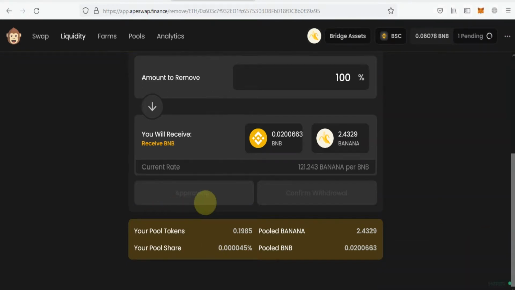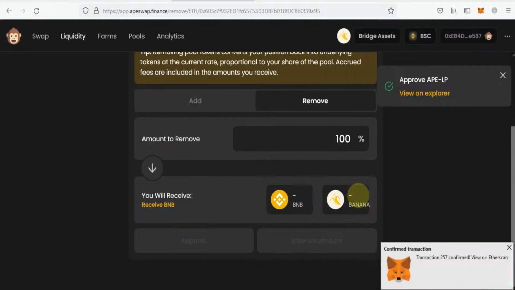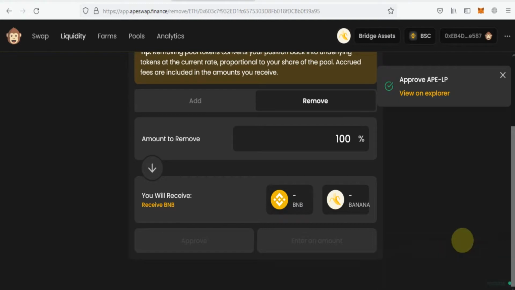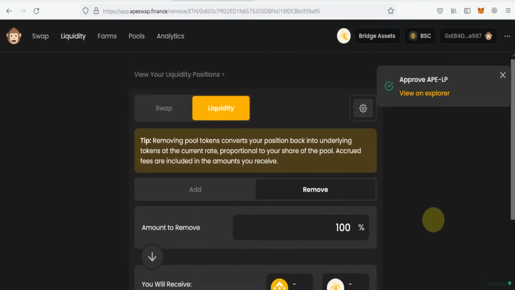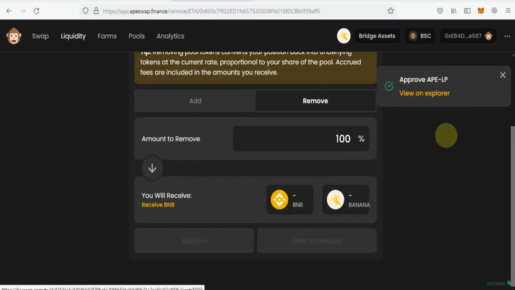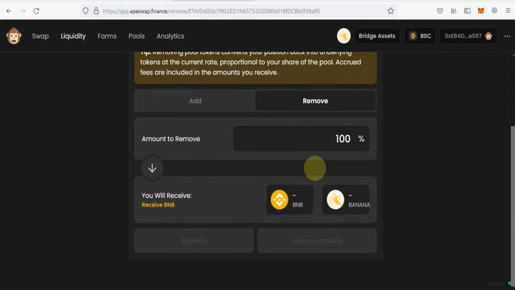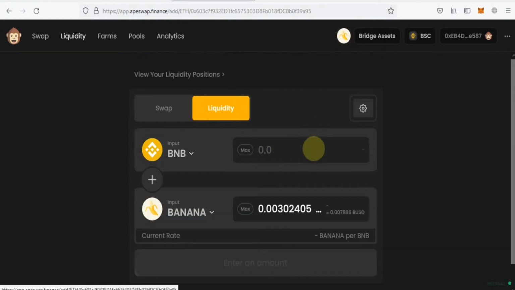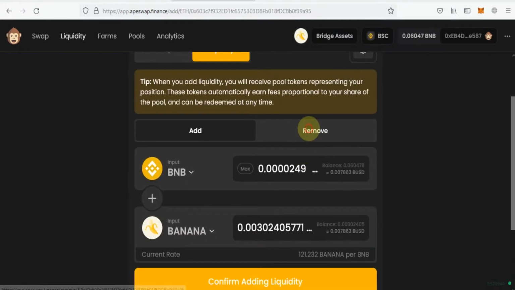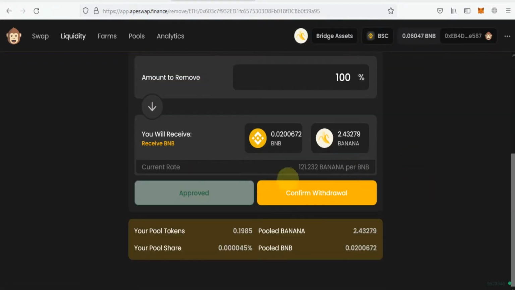Now our transaction is approving. After that we will just confirm our withdrawal, and our liquidity will be withdrawn. Now this transaction is confirmed. After that, one more step. So our liquidity is removed. As you can see, we need to confirm the withdrawal, the last step.